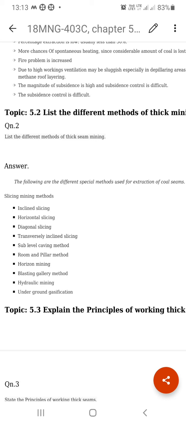So these are the general problems, general disadvantages, general difficulties which are encountered while we are doing thick seam mining.